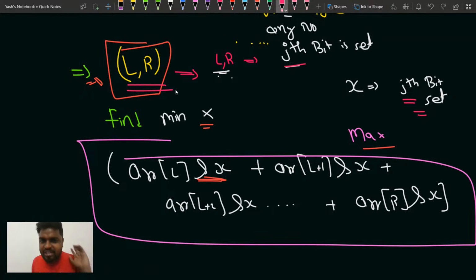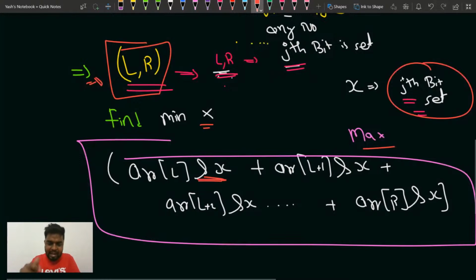If you have this range L to R, then any element in this range, if it has the jth bit set, that jth bit should also be set in X, so that the ampersand bit can become 1. Is that clear? Please write yes in the chat.